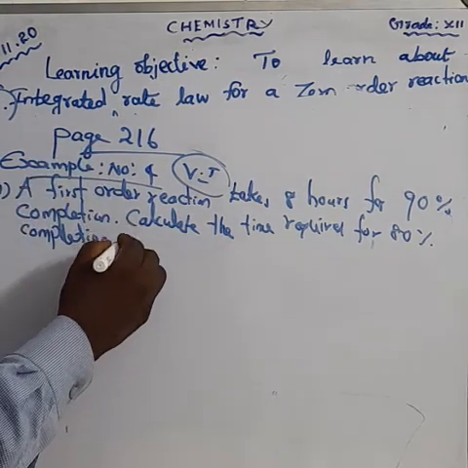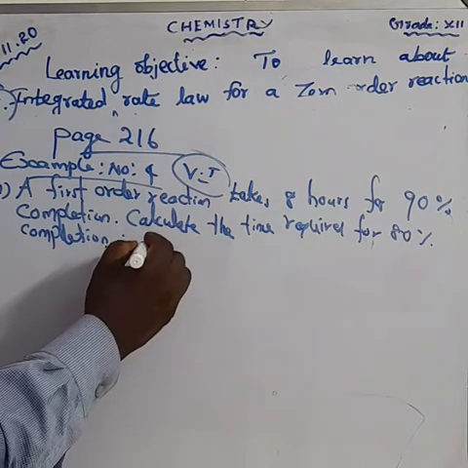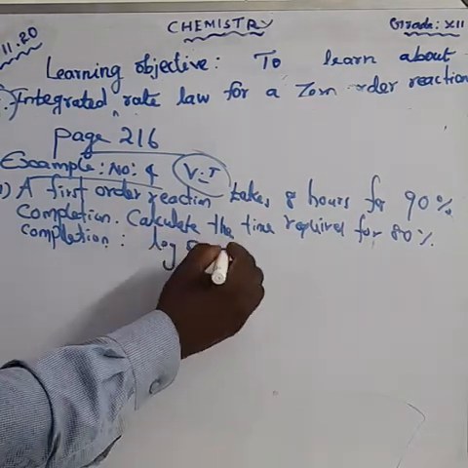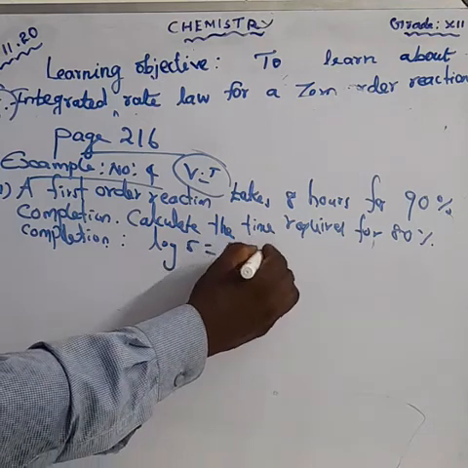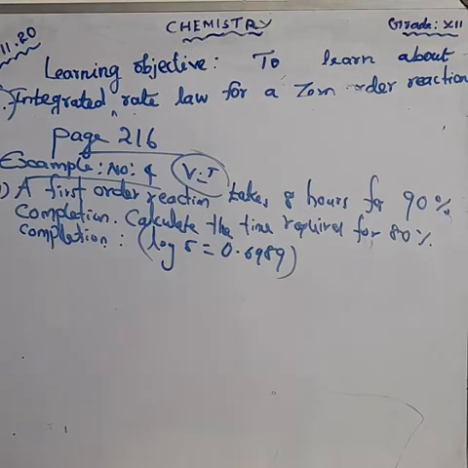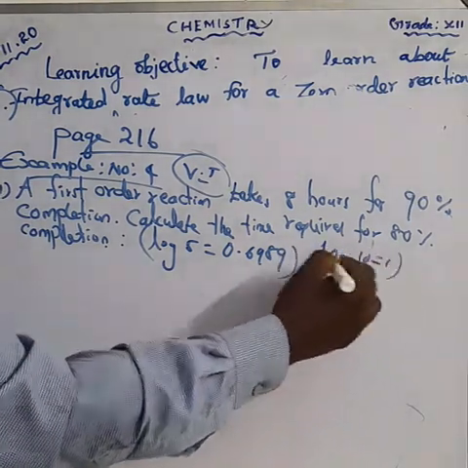Okay, here they also have some given data. What are the given data? Log 5 is equal to 0.6989. This is one of the data. And log 10 is equal to 1. This is also data.